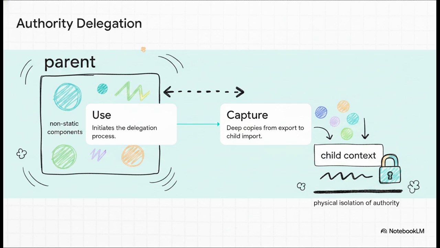First, it kicks off with a use operation. Second, an explicit capture triggers deep copies of the non-static components, taking them from the parent's scope.export and dropping them into the child's scope.import. By deep copying instead of just referencing, the child context gets exactly the authority it was explicitly given, and not a drop more. It's a really smart way to silo execution environments for much better security.